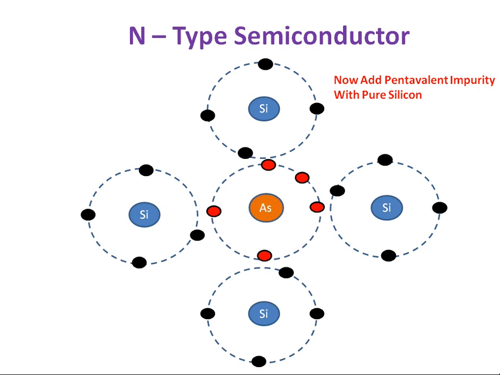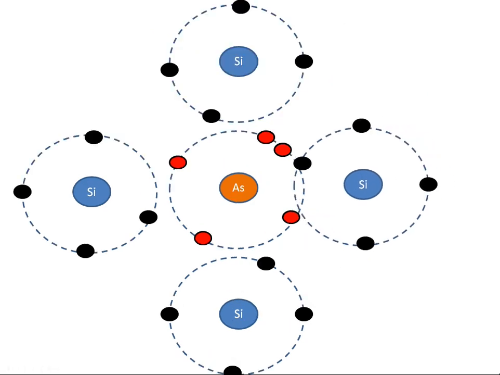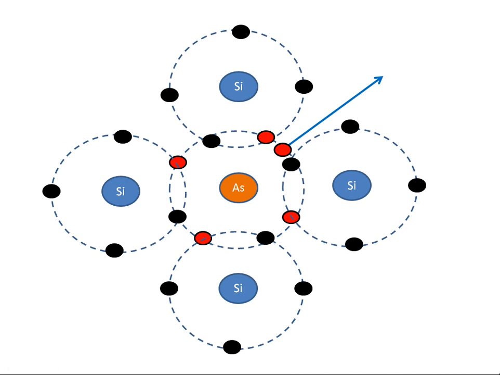Now, because of the chemical reaction, the silicon will react with the arsenic and share its valence band electrons to attain stability. So the silicon atoms share their valence band electrons and reach stability, but now there is an excess of electrons here. So 2, 4, 6, 8. There are 8 electrons in the valence band. Apart from these 8 electrons, we have one more electron in this particular combination. So this is an excess of electrons.